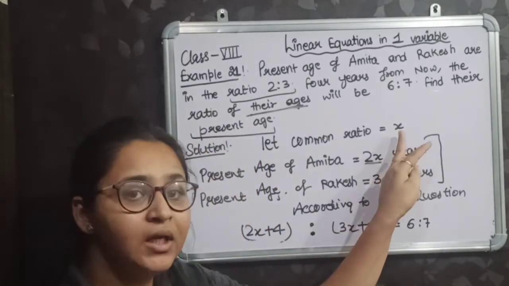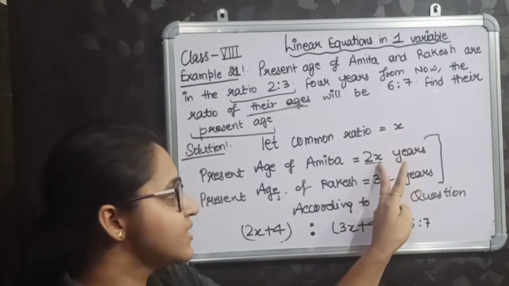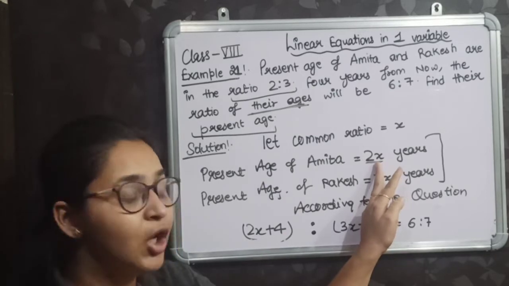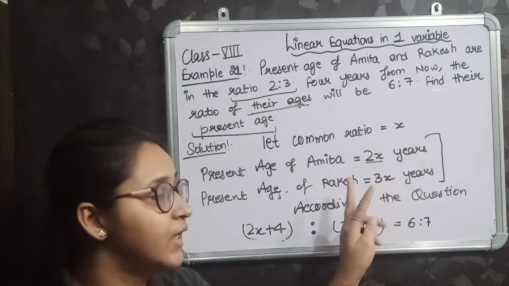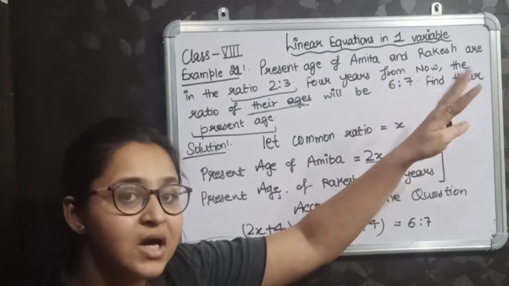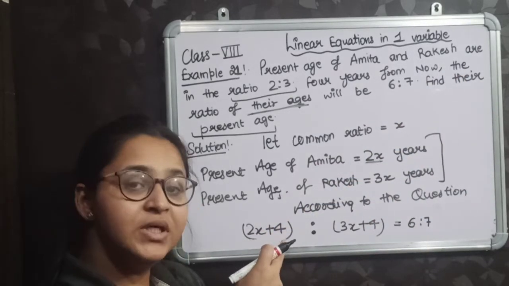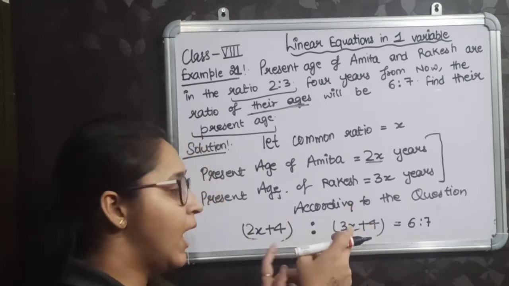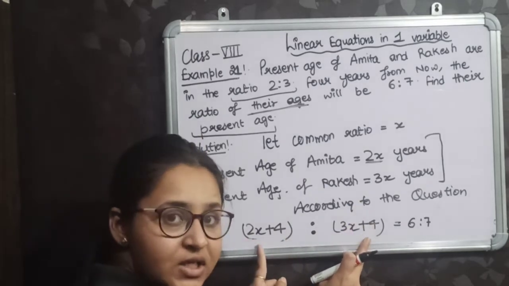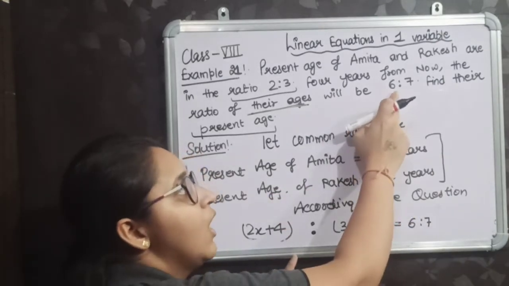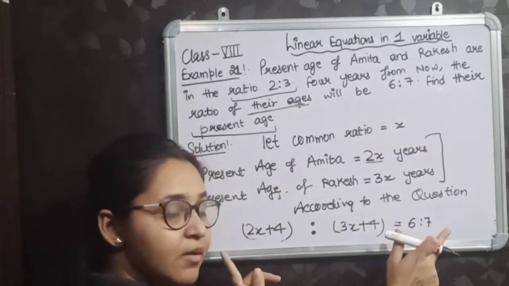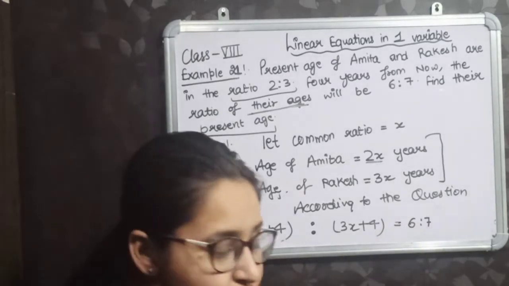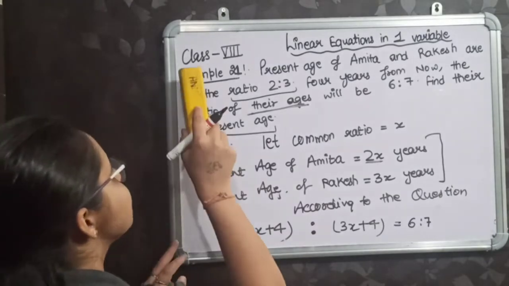Okay, I'm explaining again. First of all, I am taking the common ratio as x. Now according to this ratio, the present age will be 2x for Amita and 3x for Rakesh. Now 4 years from now means after 4 years, I have to add 4. So 2x plus 4 and 3x plus 4. And the ratio of these ages is given as 6:7. I am just equating this. Now I have to solve this equation. How will I solve it?